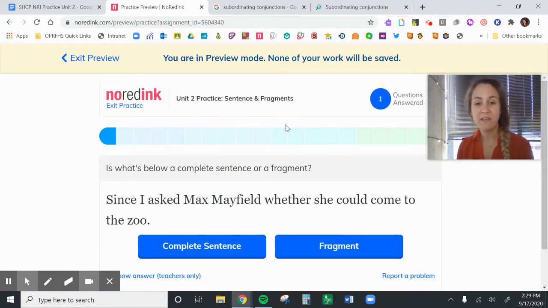Since I asked Max Mayfield whether she could come to the zoo, what, right? So we have our SWABI, since. We have a subject and a verb, I asked. But in this case, the clause doesn't continue. We don't know what happened since you asked her to come to the zoo. So that's a fragment.